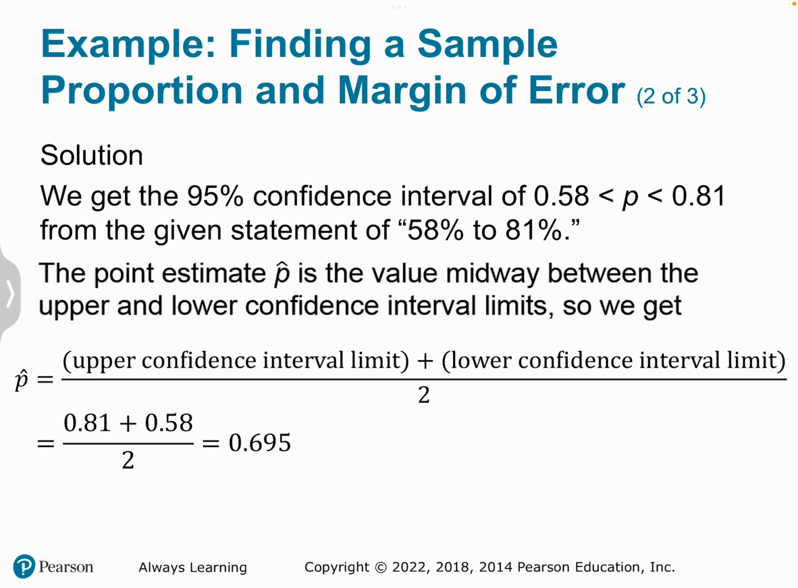So here we see the calculation for p hat, that is our midpoint. Add the two limits, divide by 2. So p hat would be 0.695.